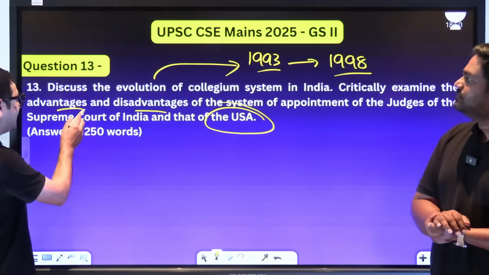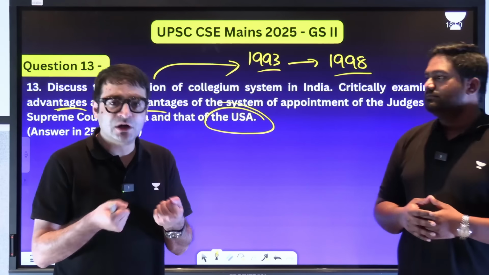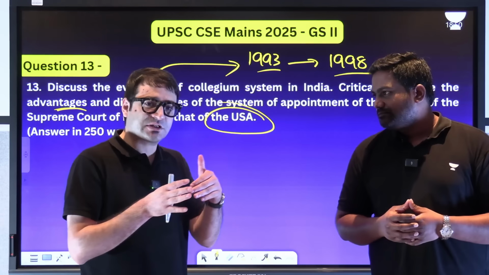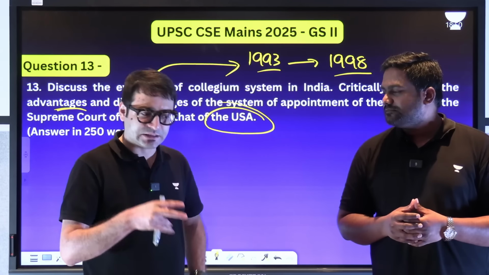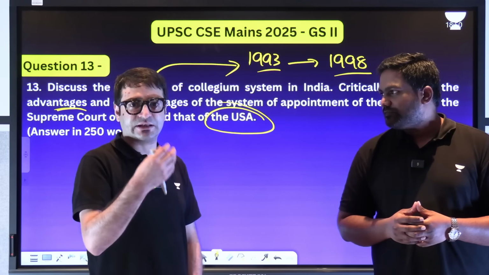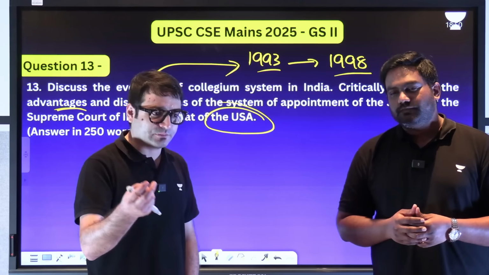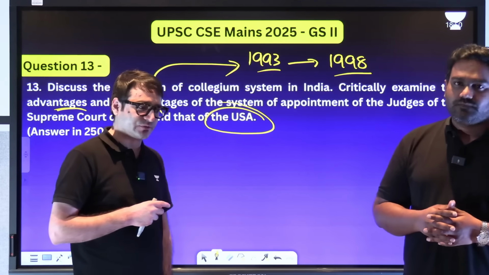But then, critically examine the advantages. The advantage of the system is it ensures independence of judiciary, because if the executive has the final say in judicial appointments, then independence of judiciary would be violated, something that we witnessed in the 1970s when 3 judges were overlooked and Justice A.N. Ray was appointed as the Chief Justice of India.